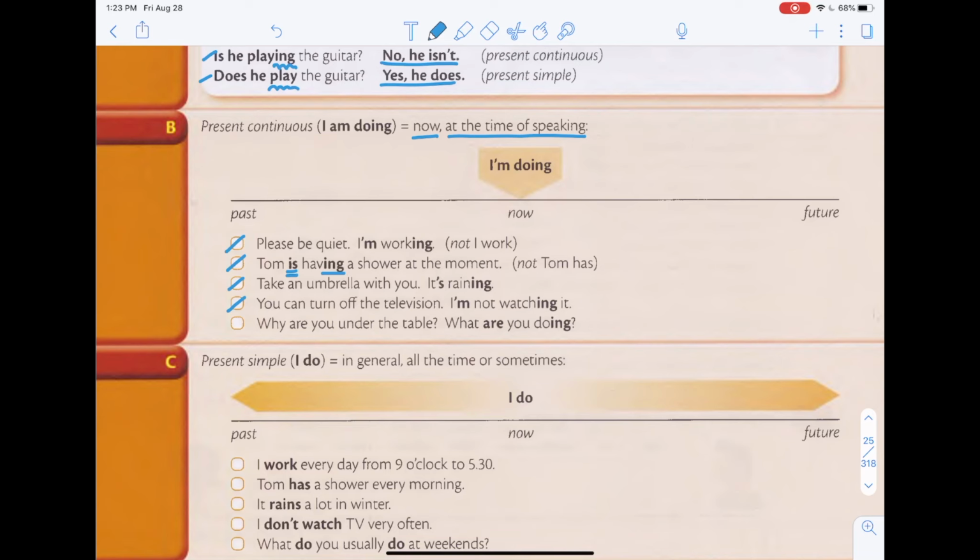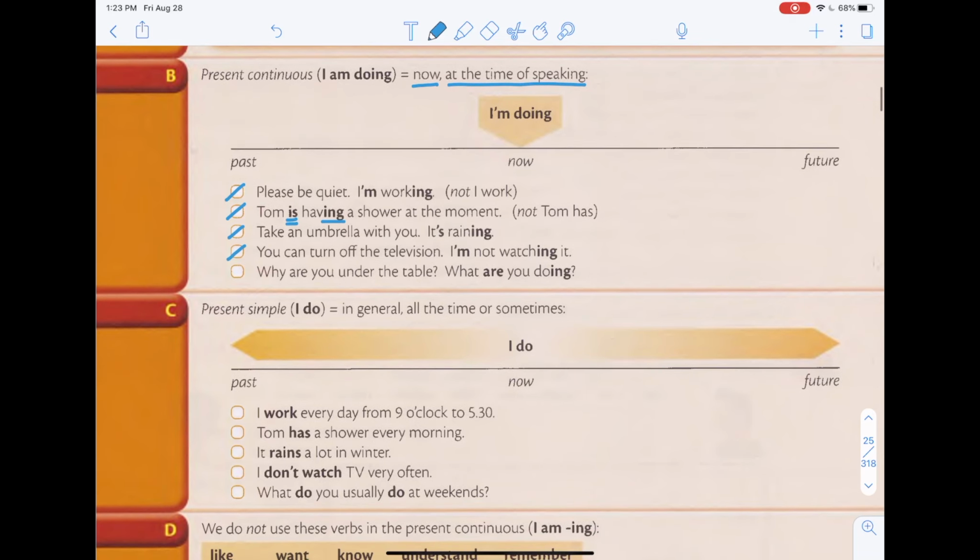You can turn off the television. I'm not watching it. Next. Why are you under the table? What are you doing? Okay, so these are all present continuous. Remember, because of all the ings, it means it's happening right now.